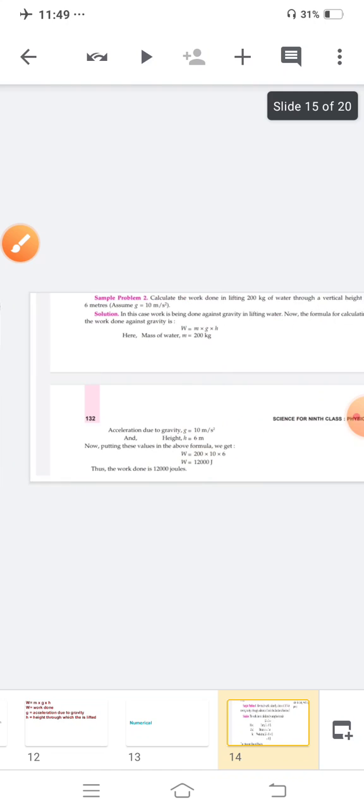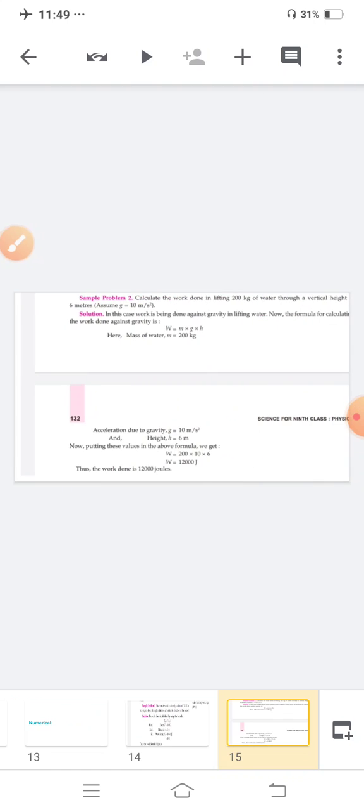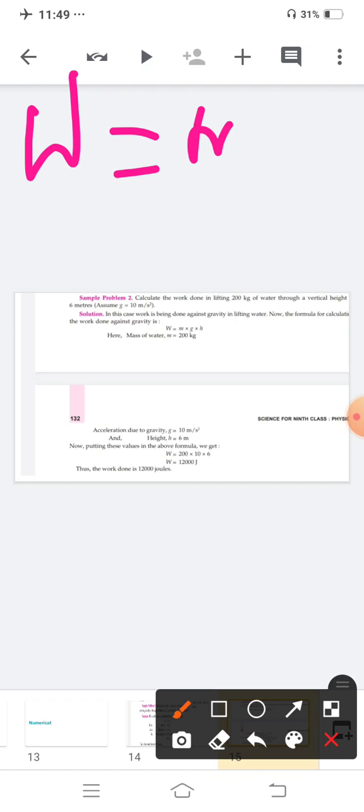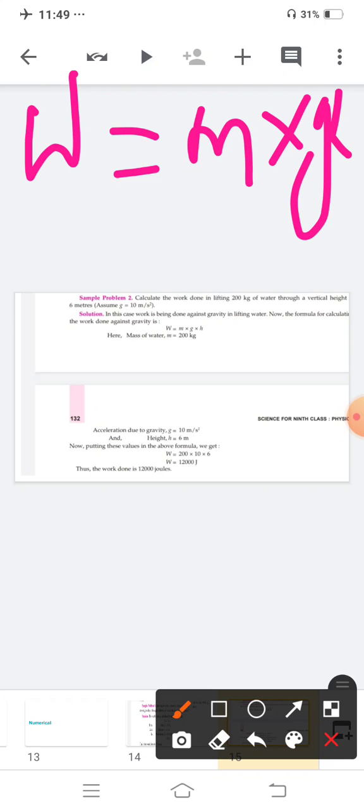Is this clear? Now calculate the work done in lifting 200 kg of water through a vertical height of 6 meters. Here you have to calculate W. You know that this is work done against gravity, so the formula is W equal to m into g into h.